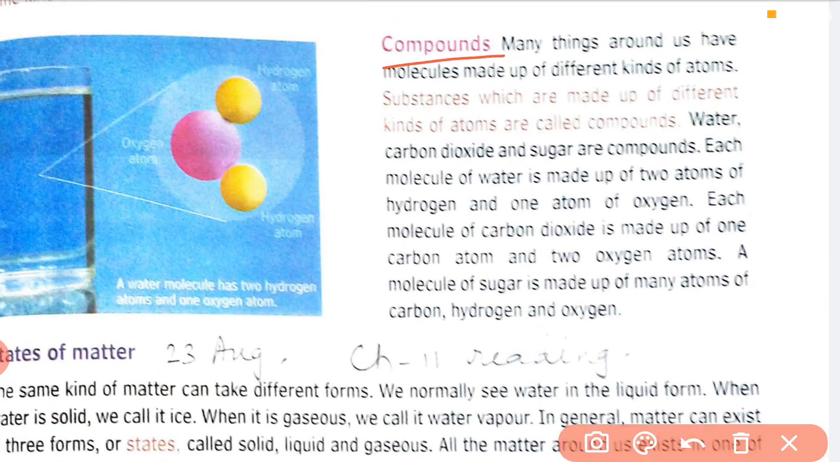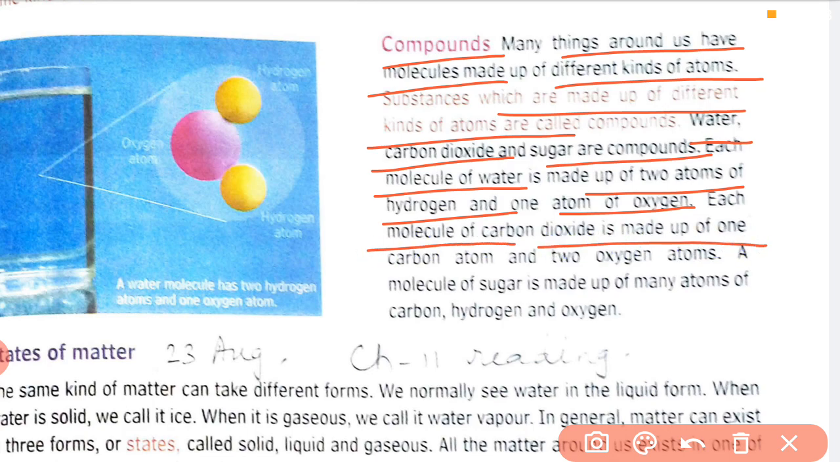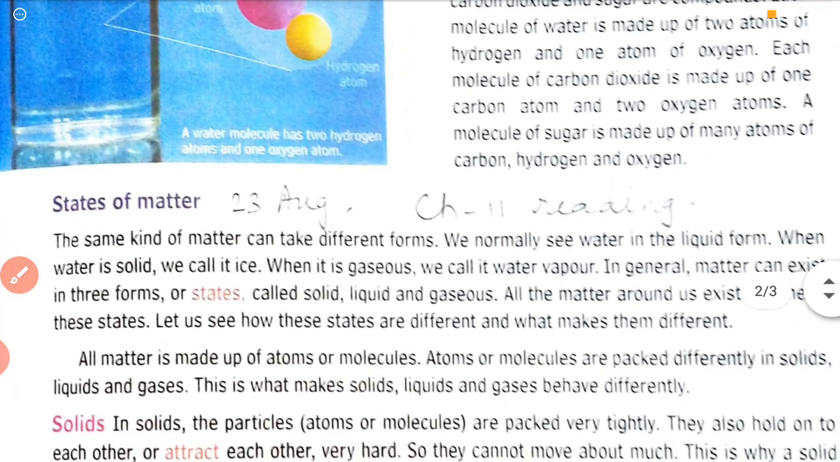Compounds. Many things around us have molecules made up of different kinds of atoms. Substances which are made up of different kinds of atoms are called compounds. Water, carbon dioxide, sugar are compounds. Each molecule of water is made up of two atoms of hydrogen and one atom of oxygen. Each molecule of carbon dioxide is made up of one carbon atom and two oxygen atoms. A molecule of sugar is made up of many atoms of carbon, hydrogen, oxygen.